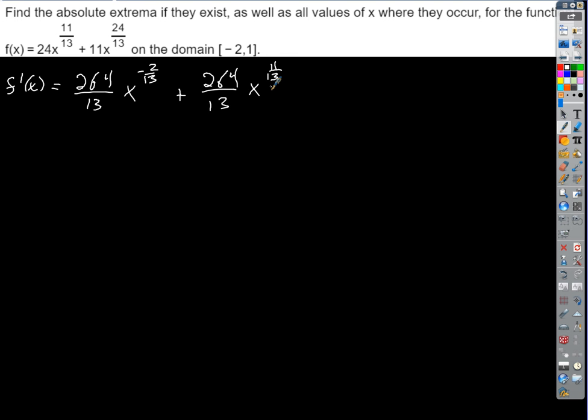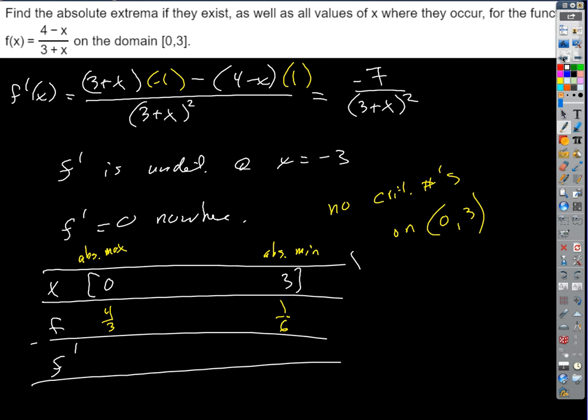Okay, so we want to put this in a form where we can find the zeros of the derivative and where the derivative is undefined. That's not a very good form, is it? What worked out really well in that last example is we had it written as a ratio, right? If we can write our derivatives in rational form, then it's easy to find the critical numbers because they're just the zeros of the numerator and the zeros of the denominator, right? That's really handy. So let's do that here.